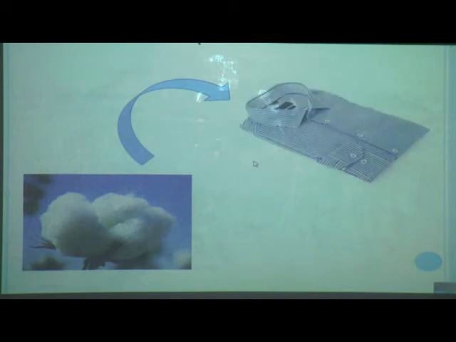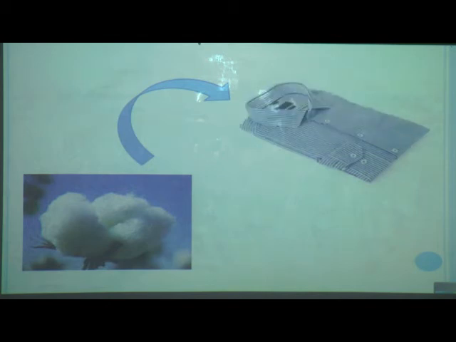Now see, this is a cotton ball which is growing on a cotton plant. From these cotton balls, fibers are obtained, and the cotton fibers are made into threads, and then the threads are woven to make cotton fabric, and from that we can make a shirt.